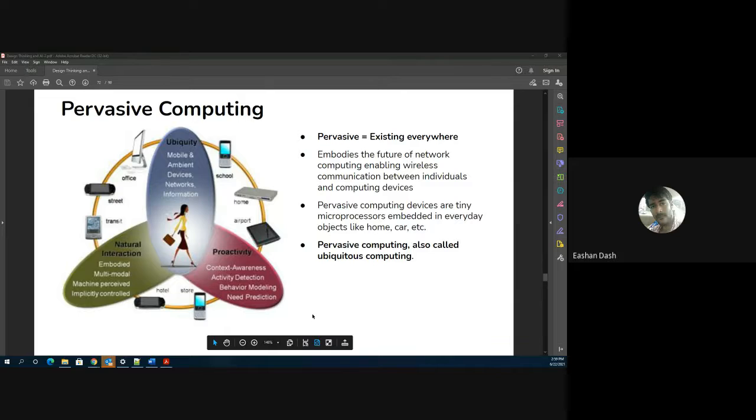So now the whole purpose of surrounding yourself with so many compute devices, embedded in, like I said, everyday objects like home, car, watches, is that it has to be intelligent and it can assist you in your day-to-day activities. For example, with the COVID-19 pandemic, people became very conscious about their BP rate, their heartbeat rate, their oximeter levels.